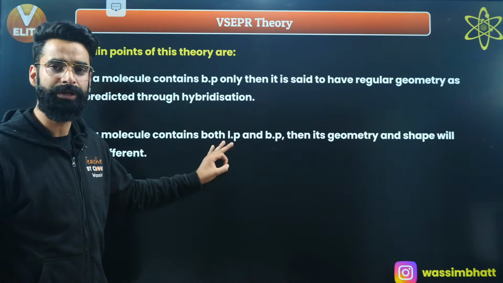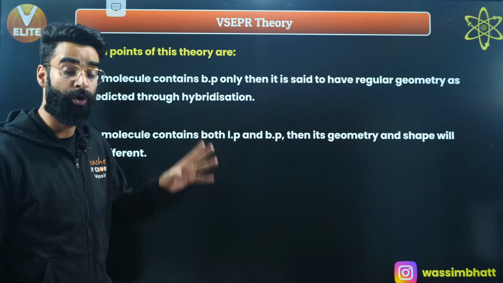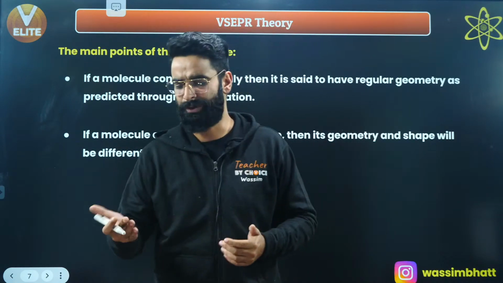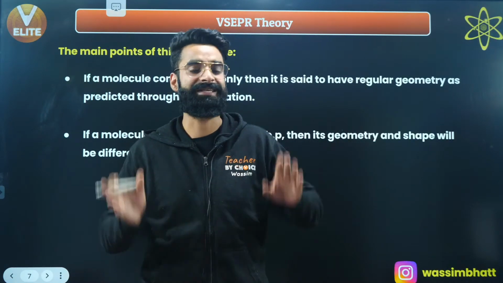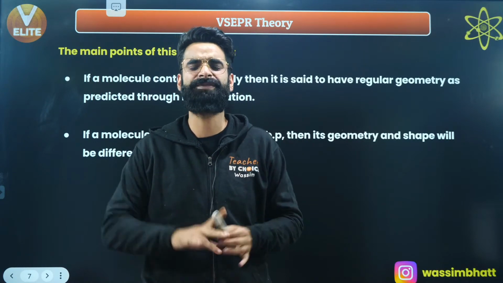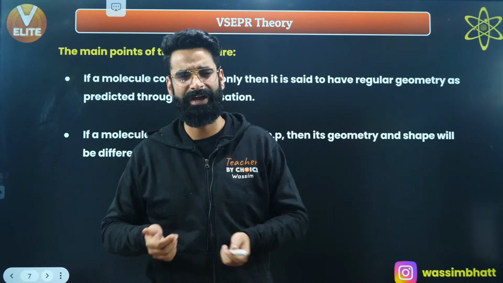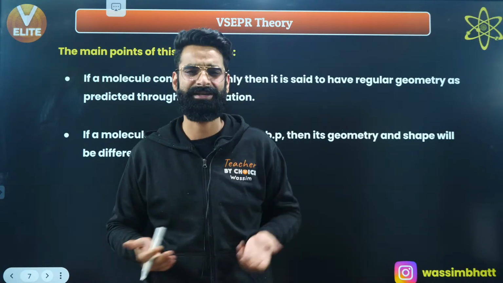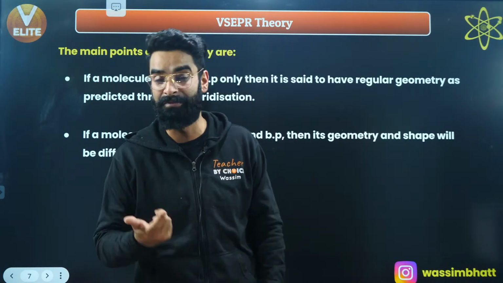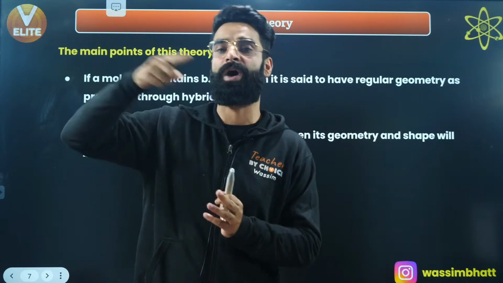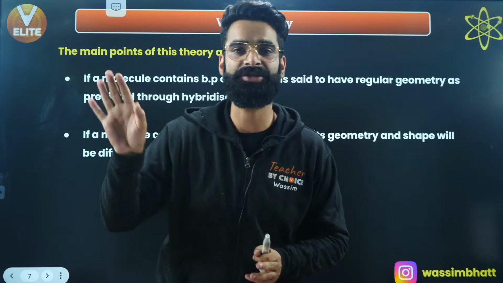If in a molecule the central atom has bond pairs as well as lone pairs, remember, in that molecule the geometry which is expected through hybridization is not going to be the actual shape.